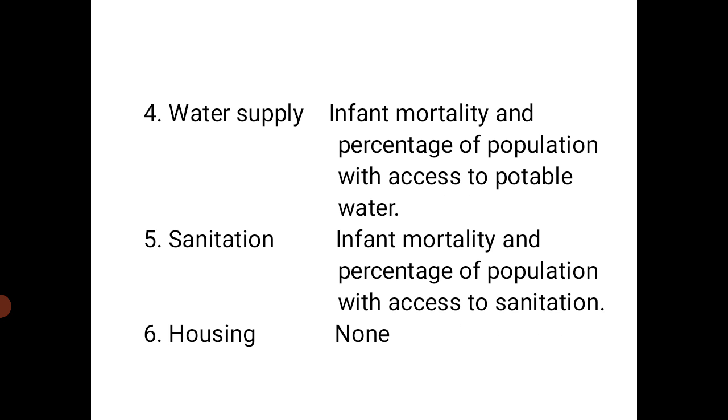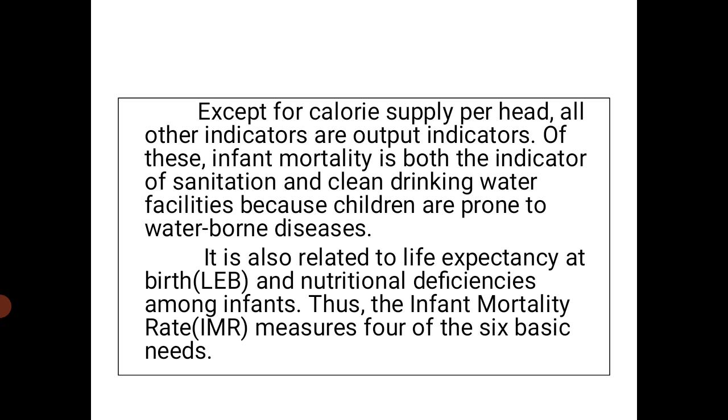Fifth one, sanitation: infant mortality and percentage of population with access to sanitation. Sixth one, housing indicator: none. Except for calorie supply per head, all other indicators are output indicators.